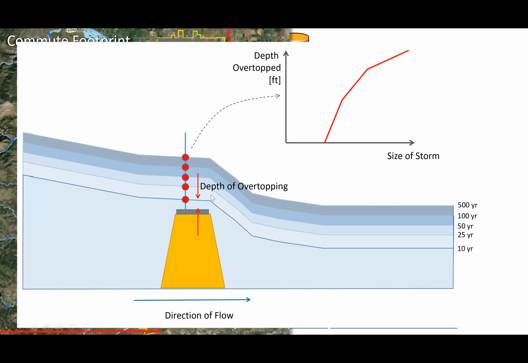For every culvert and bridge, I think there are about 200 of them in this community, we had a curve that said if a storm happens, this is the depth of overtopping. If that depth gets really big, it usually results in the bridge or culvert washing out, and the road associated with it becomes unusable. That has a massive impact on productivity, people being able to get to work, and so on.